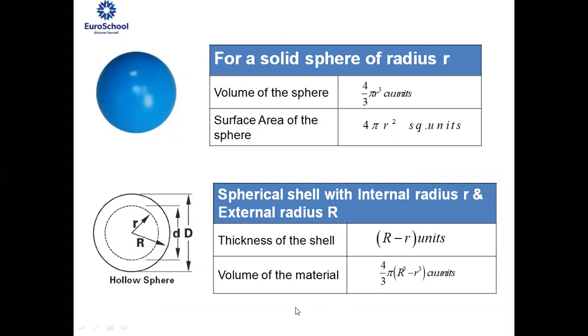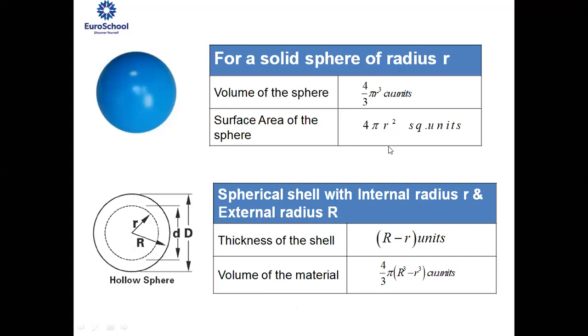When you consider a spherical shell or hollow sphere, again, the thickness of the shell will be the same as the thickness of the hollow cylinder, which is capital R minus small r, where capital R is the radius of the bigger, outer sphere, and small r is the radius of the inner sphere. The volume of a hollow sphere or spherical shell is 4 upon 3 pi into capital R cube minus small r cube, where capital R is the radius of the outer sphere and small r is the radius of the inner sphere.